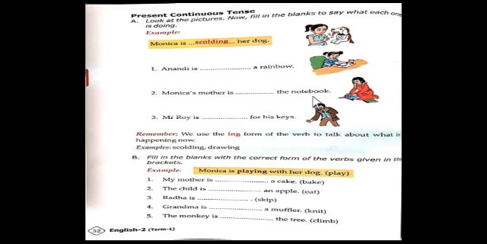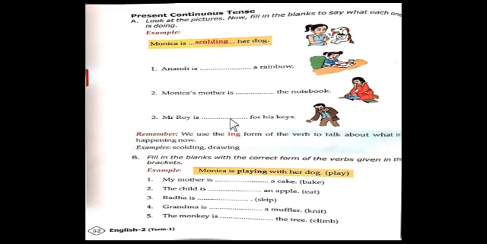Okay. Then students, third one, Mr. Roy is dash for his keys. So can you guess what Mr. Roy is doing? What is he doing now? Yes, Mr. Roy is searching. Search is a verb. Then add the ing form to the main verb. Then it becomes searching.